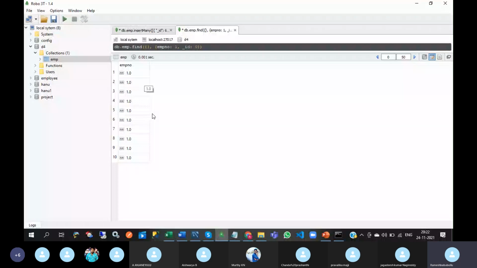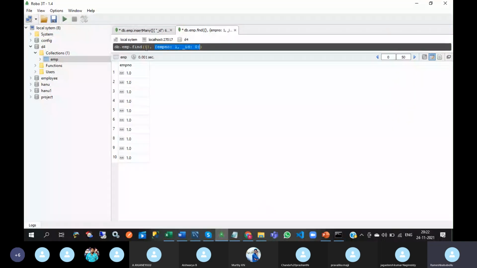Okay, that means by default, the underscore ID column will come unless you put underscore ID as 0. Fine. So this is called the projection clause. I mean, you can display whichever columns you need to display. So this is about the find query.